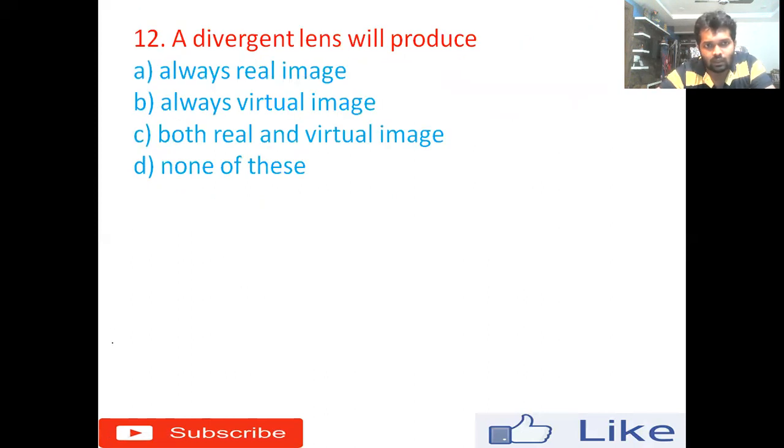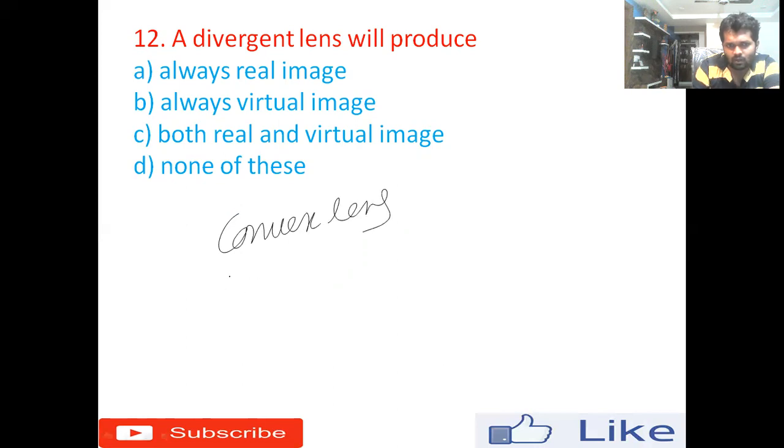12th one, a divergent lens will produce. Okay, which is the divergent lens? There are two lenses in our syllabus we generally discuss. One is convex lens, another one is concave lens.